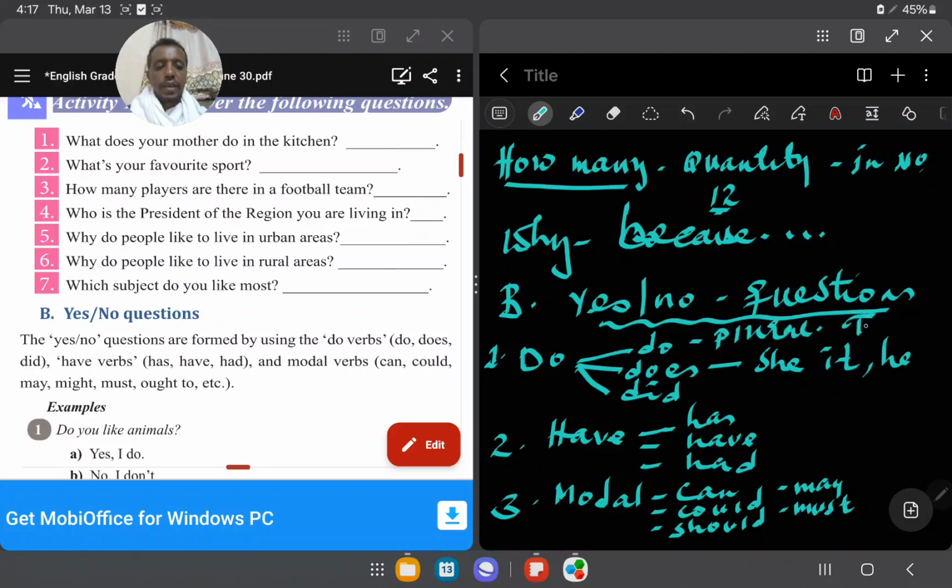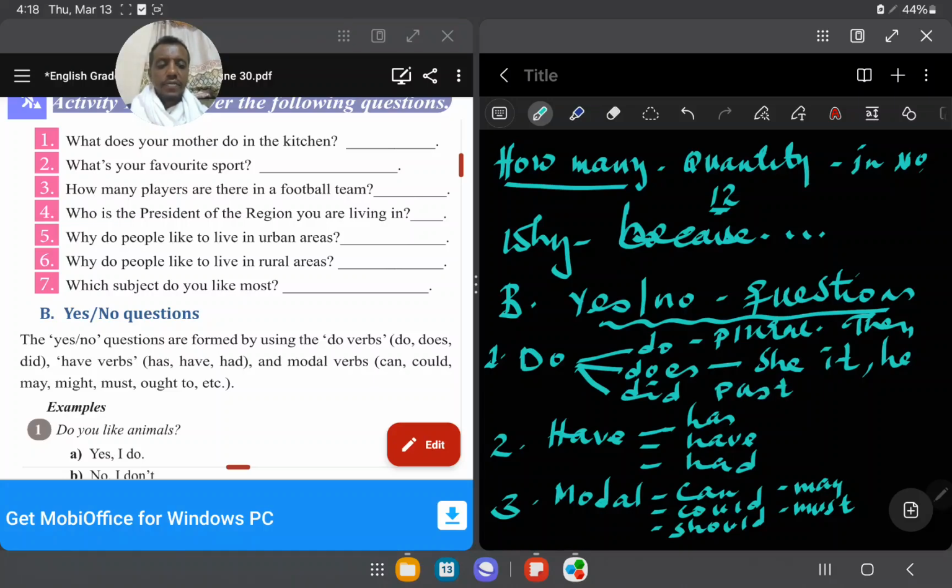For example, they. Okay, this is the constructive ideas for you. Did, simple past. The past form of do and does, simple past. If it is an action in the simple past, you can use did. They played the football. Did they? Yeah, did they? That's the question. So past tense.